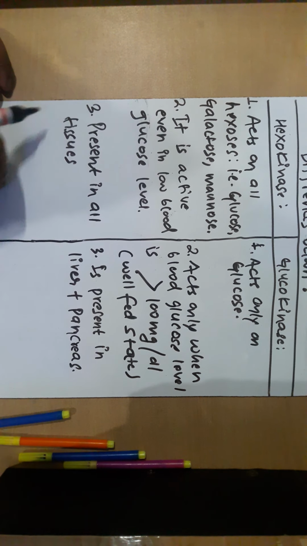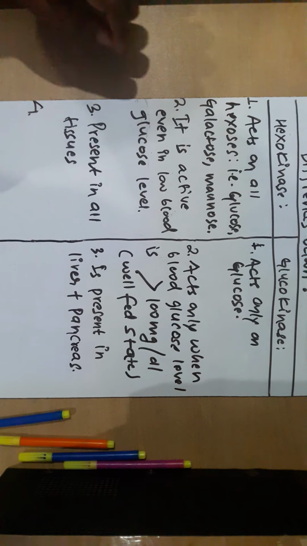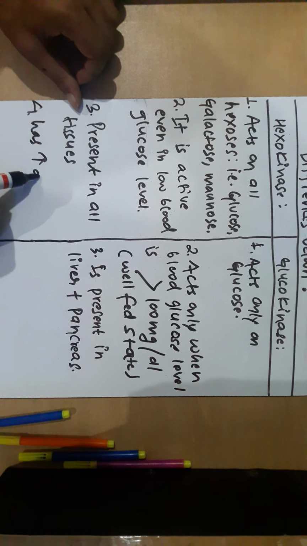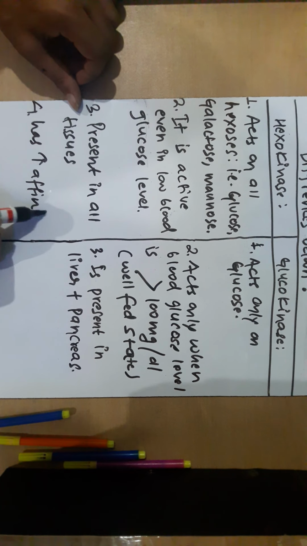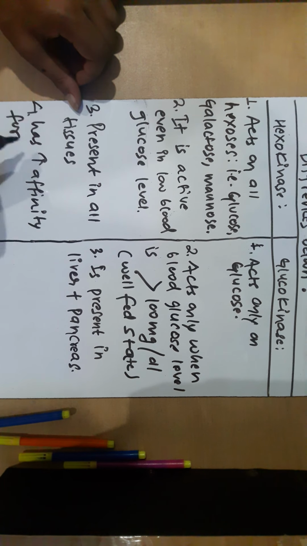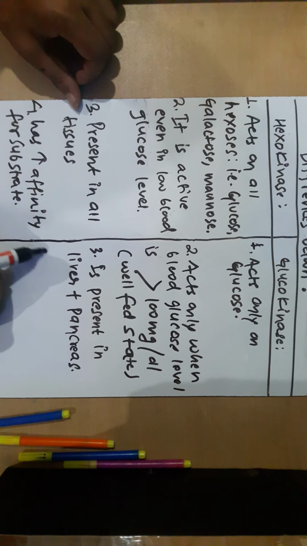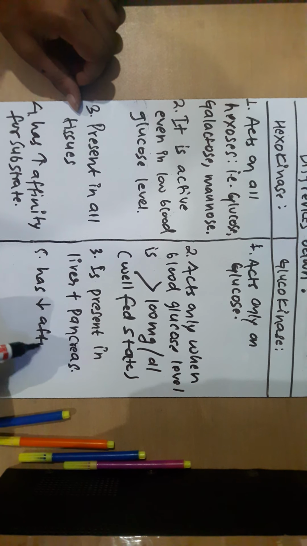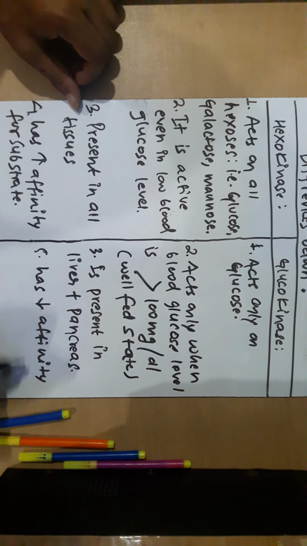Some other differences are: hexokinase has higher affinity for substrate, while glucokinase has low affinity for substrate.